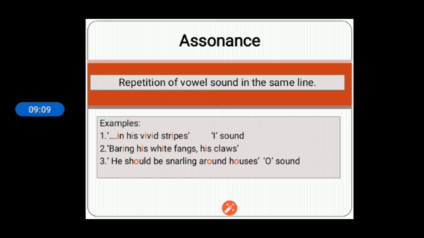Assonance. Assonance also is the repetition of vowel sound. So consonant sound, alliteration. Vowel sound, assonance. Like in "his vivid stripes", so I sound is repeated here and that is a vowel sound. "Bearing his white fangs, his claws", so here again I sound is repeated. "He should be snarling around houses", so O sound is repeated here, that is assonance.